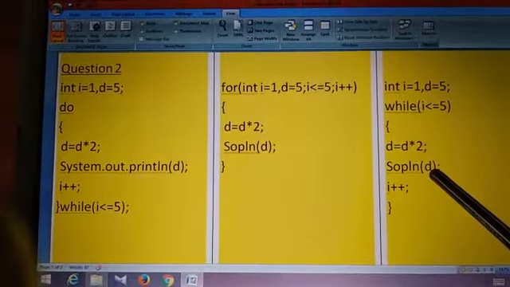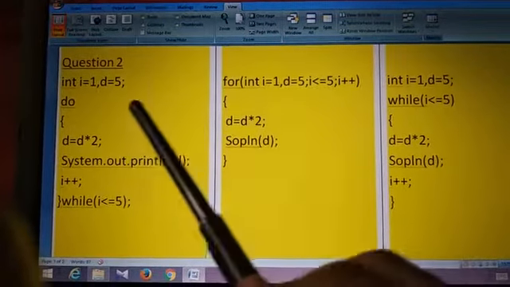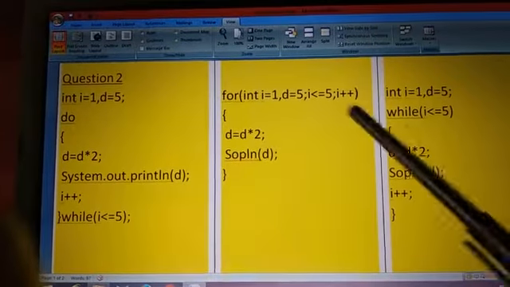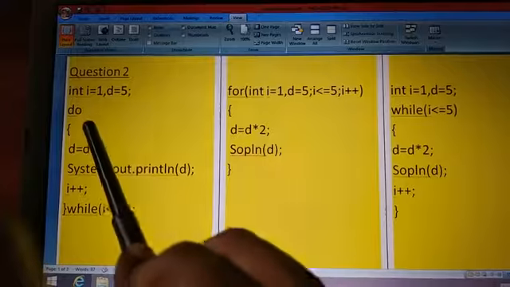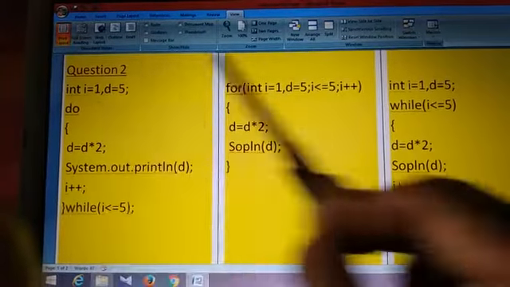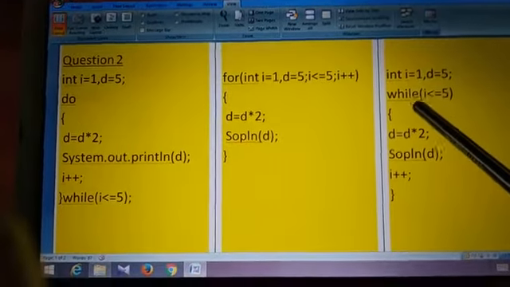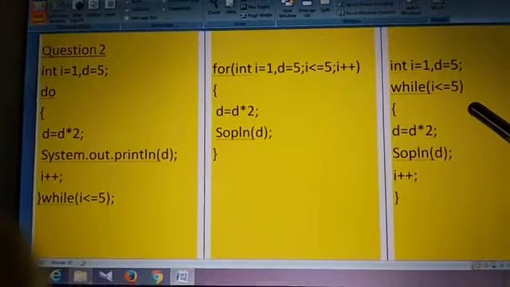Now coming to while loop. How can you convert this do while into while loop? This is also simple. In while loop, what is the syntax? First initialization. Which is initialization? This line is the initialization. Copy that initialization.